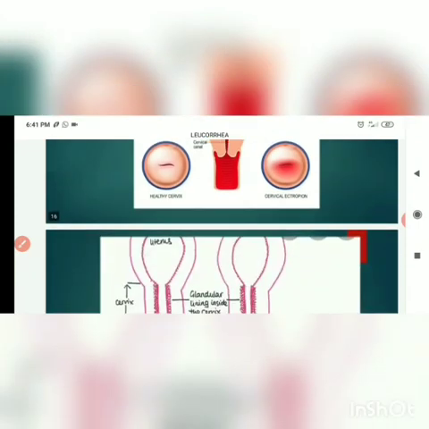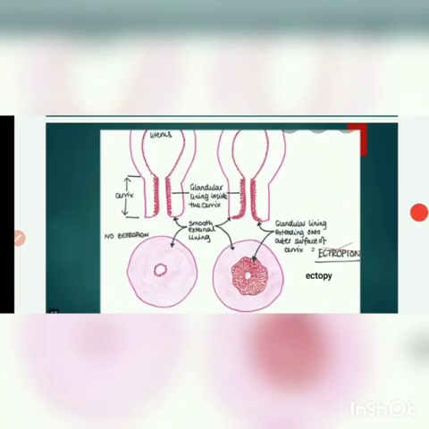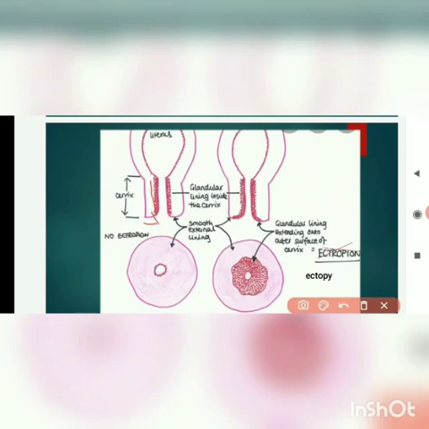Now cervical ectopy. So what is ectopy? As you can see here, this is the endocervix and this is the ectocervix. The endocervix is lined by columnar epithelium and the ectocervix is lined by squamous epithelium, and the junction between the two epithelia is known as the squamo-columnar junction. In ectopy there is overgrowth of the endocervical epithelium and it grows into the ectocervix.